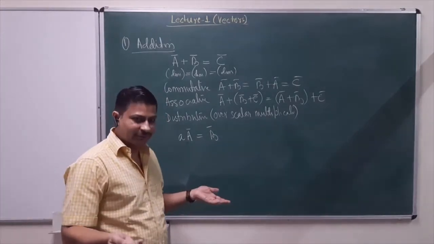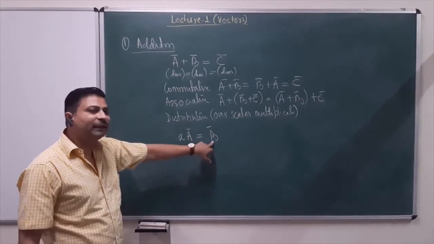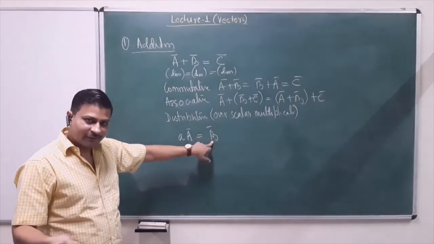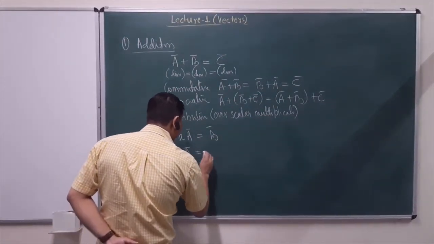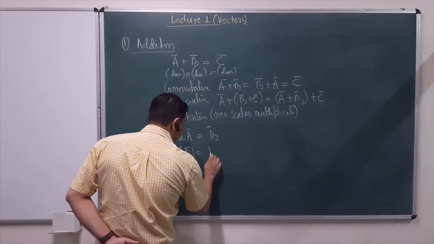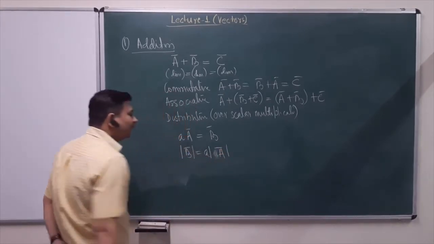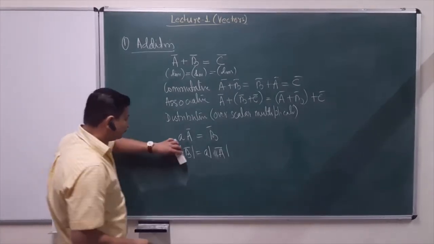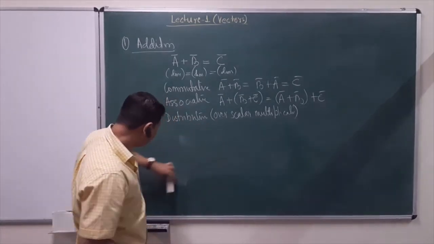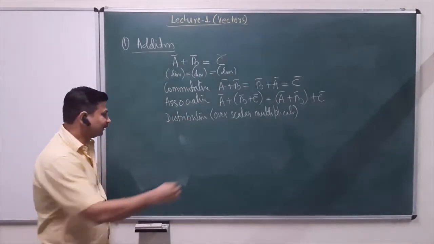A scalar quantity is basically just a magnitude, and multiplying it with any vector all that does is change the magnitude of the vector. So the magnitude of the new vector b is a times the magnitude of the original vector a. So this is scalar multiplication.